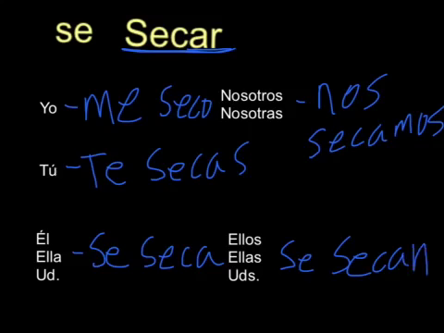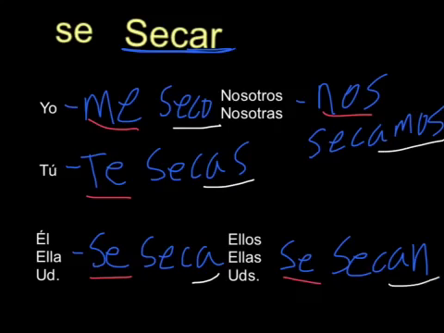All right, so the reflexive pronoun goes before the verb, and then each verb just conjugates the same way. So secar is an AR verb, so it's o, as, a, amos, an are the endings, just regular endings.